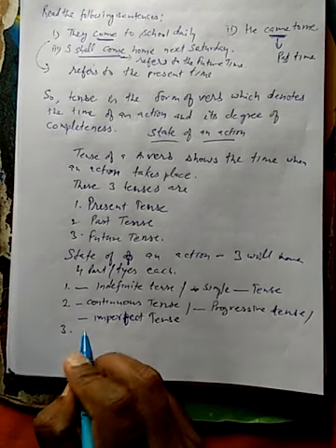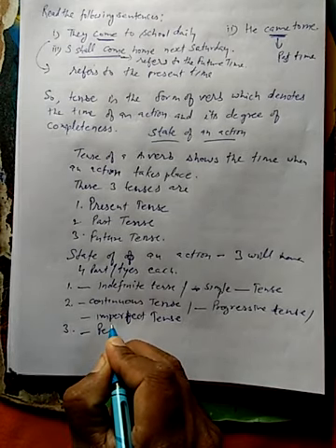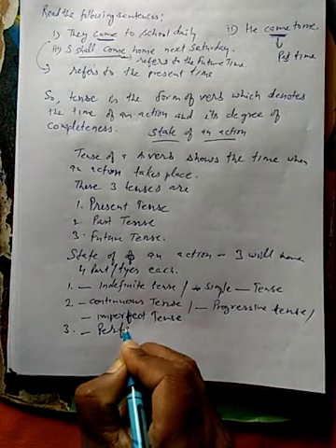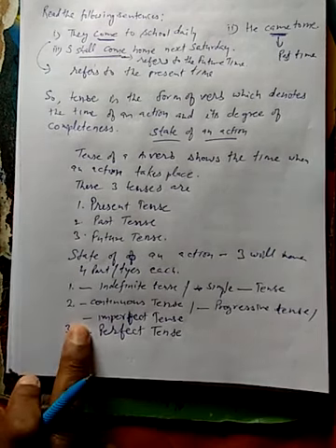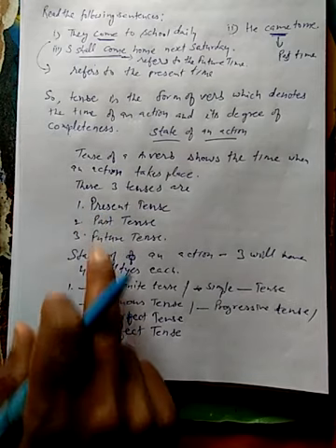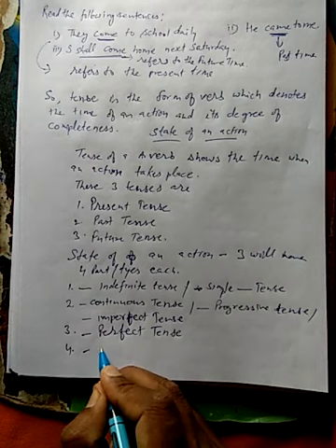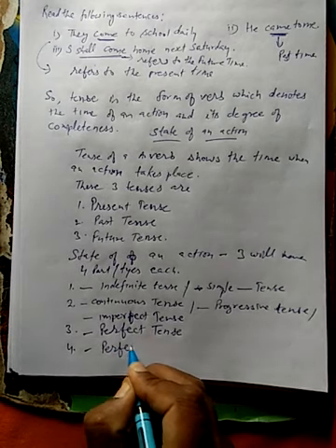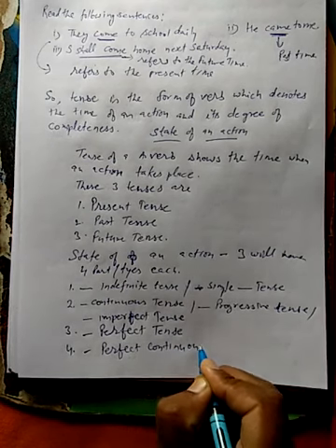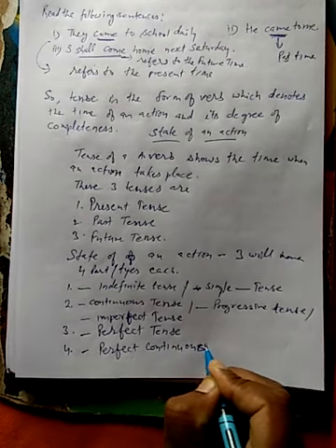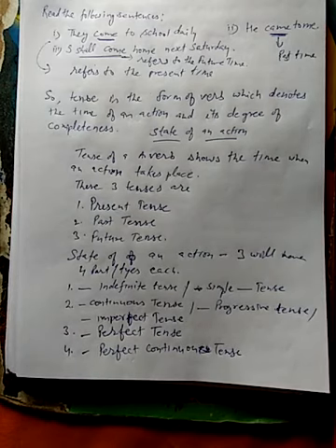Next one would be perfect tense, meaning present perfect tense, past perfect tense, future perfect tense. Okay, and last, perfect continuous tense. Perfect continuous tense.